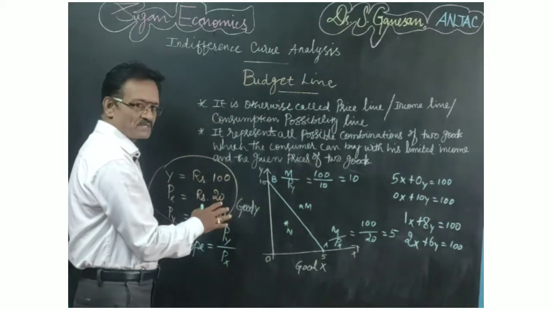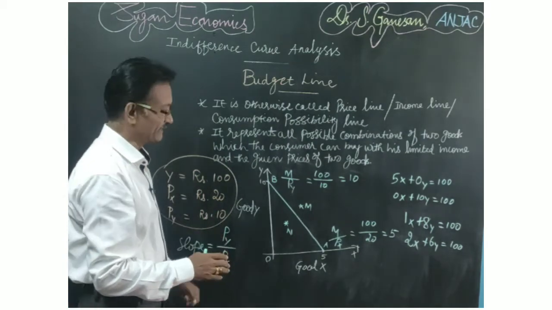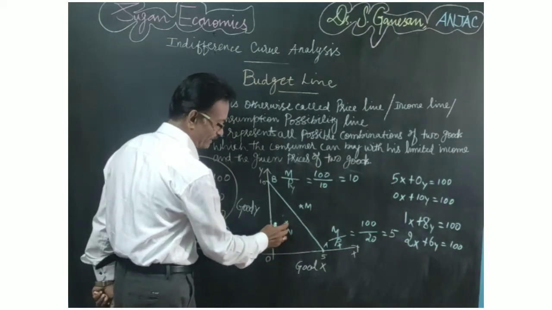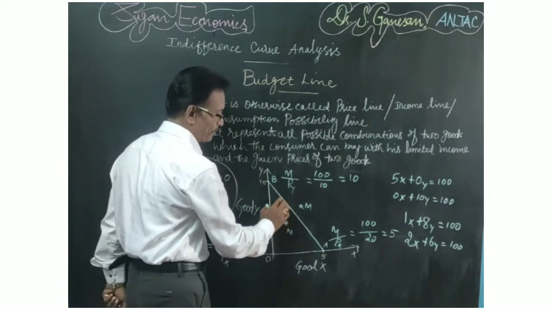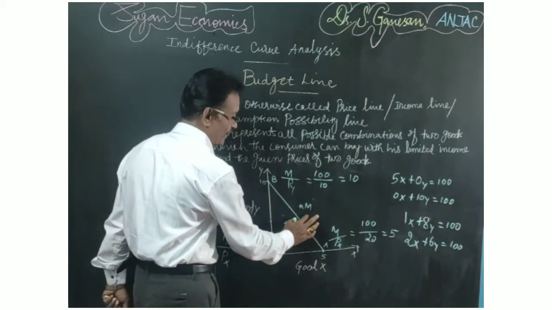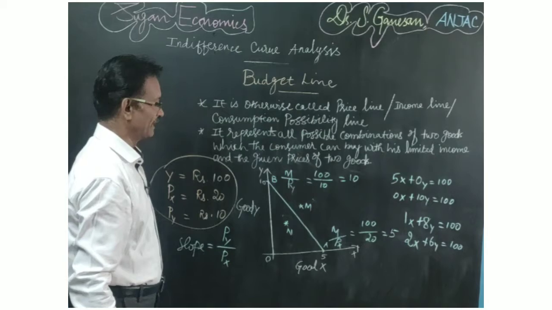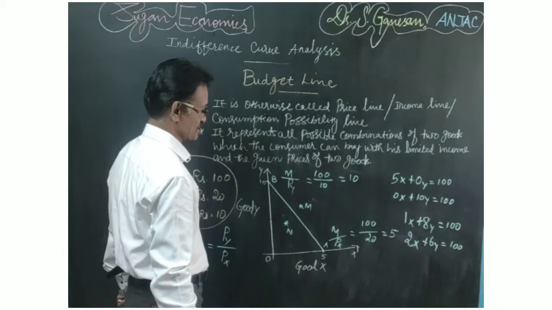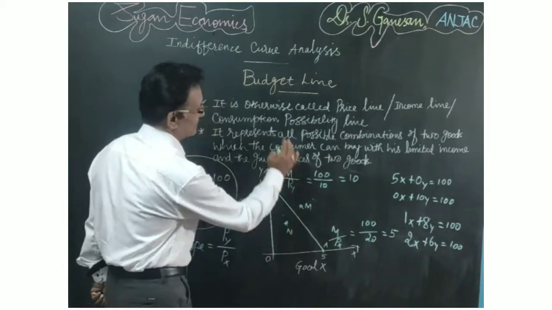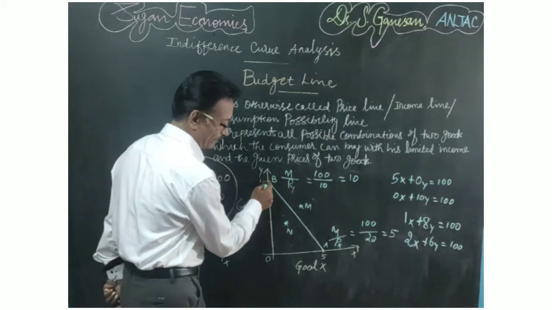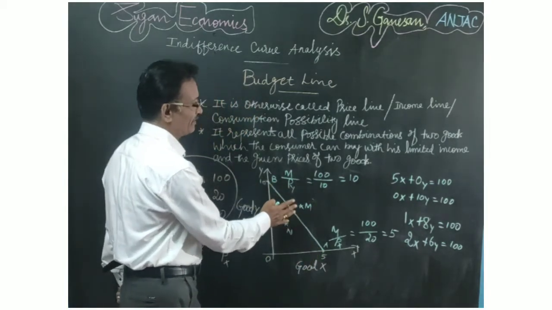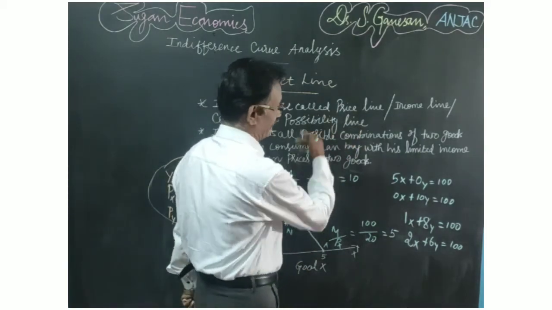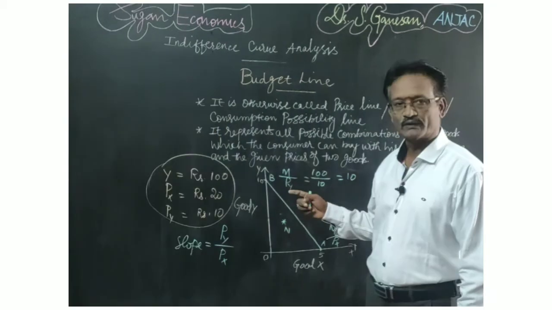But here the assumption is the consumer has to spend all his income on both the commodity. So it's not possible for you to select this. If you want a point, you can take any other point on the budget line, but it is not possible to attain points beyond it because your income is limited. If your income is limited, it's not possible for you to buy this much combination of goods and services. So the budget line is otherwise called price line, or income line, or consumption possibility line or possibility curve. Are you clear about budget line?